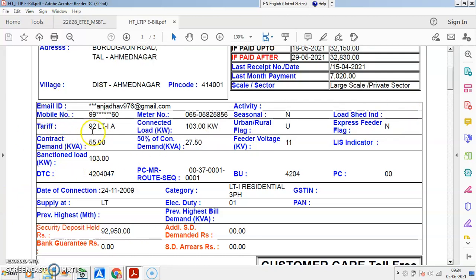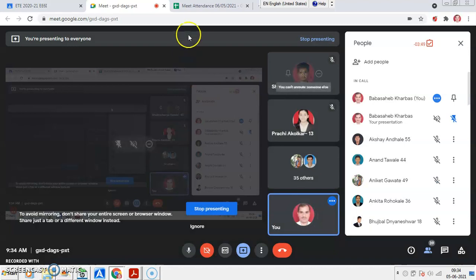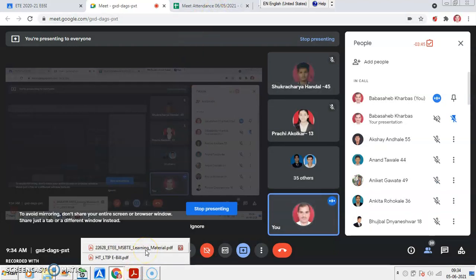Then the tariff type is 92LT1, 92LT1A. If you go through the tariff structure in the MERC order, which we have discussed quickly.